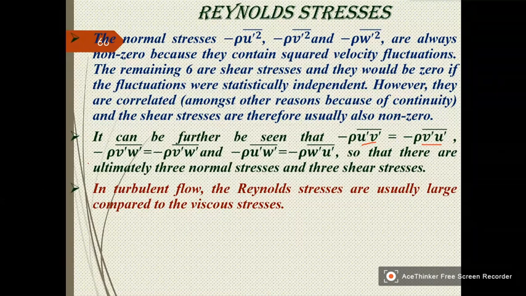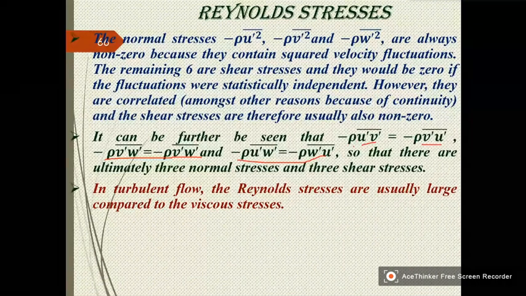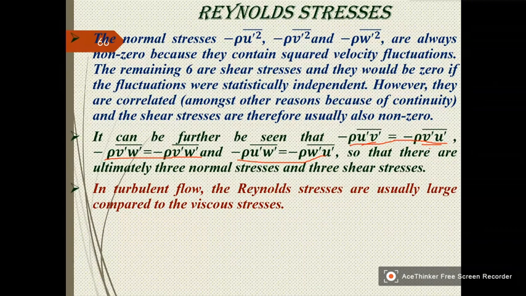Similarly, this pair and this pair, just similar to your tau xy and tau yx. So ultimately what you get is 3 normal stresses and 3 shear stresses. These are the normal stresses, the Reynolds stresses. Reynolds stresses are normal stresses because they are squares.